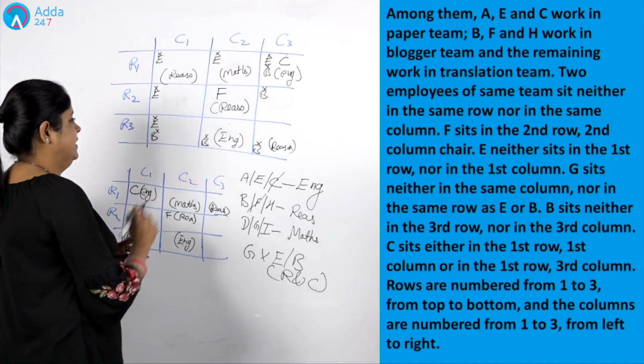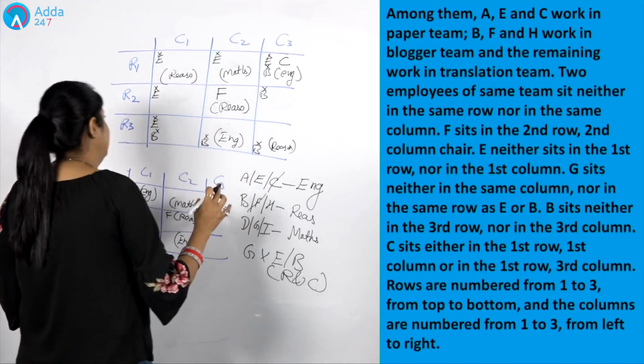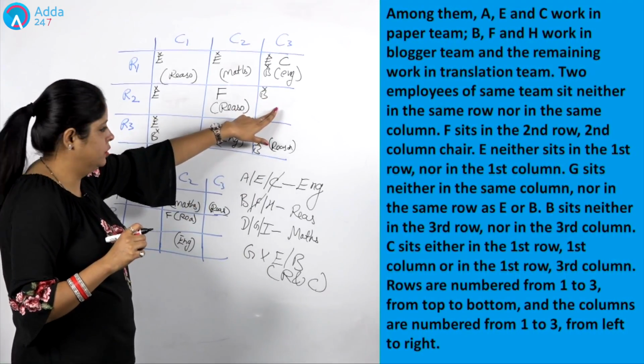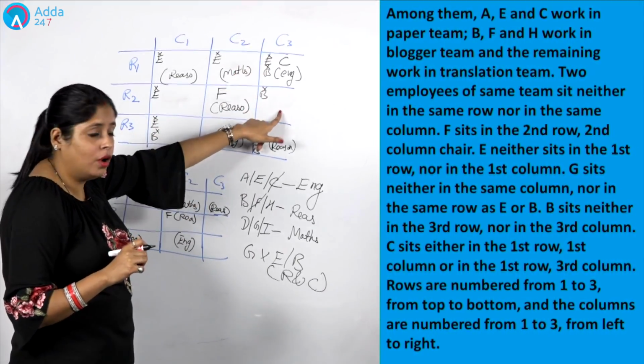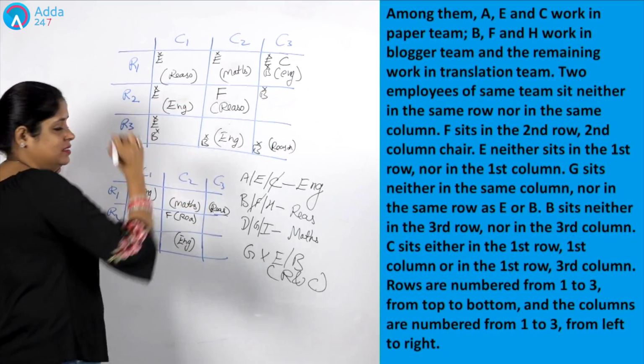Now let's target English. English is placed in row 1. English is placed in row 3. Now in row 2 only is left to place English. Can I write English here? No. Then ultimately they will be in the same column. So I am left with only one position. So I will place English here.